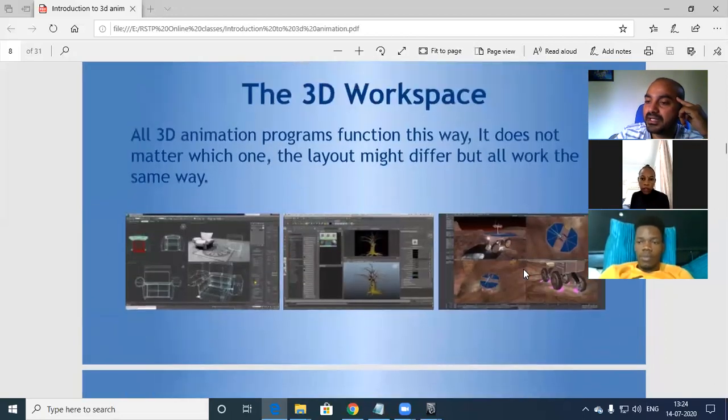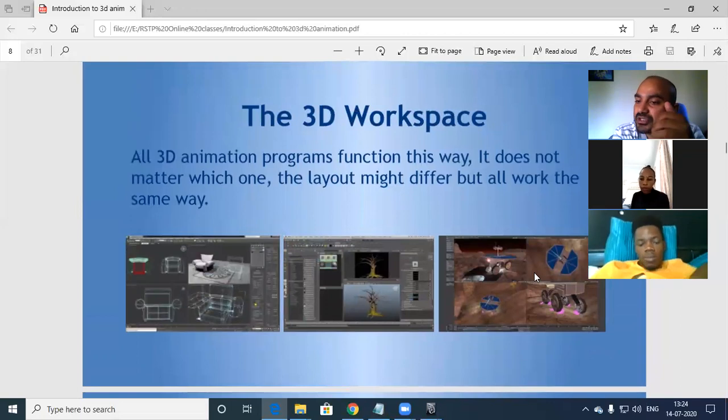So now, the 3D workspace again. All 3D animation programs function this way. It does not matter which one. The layout might differ, but all work the same. There are many 3D applications: Autodesk Maya, Autodesk Max, Blender, Lightwave, Houdini. But the industry has recognized some of the tools as very effective. Among them, the first tool that comes is Autodesk Maya.